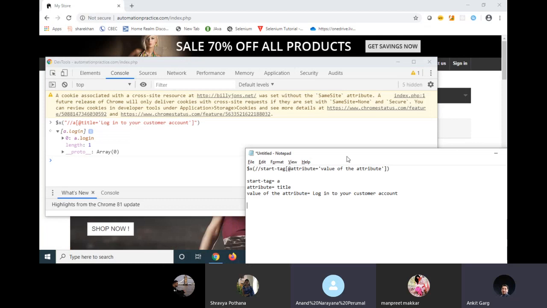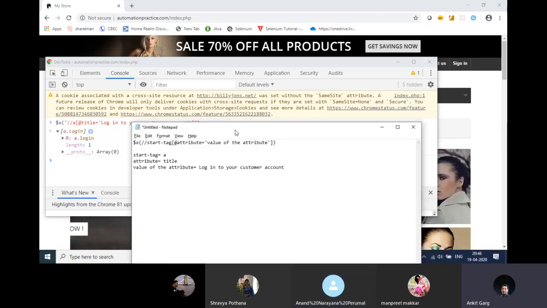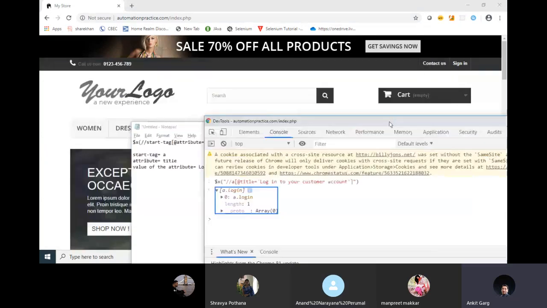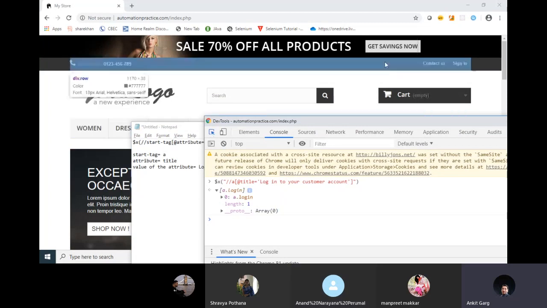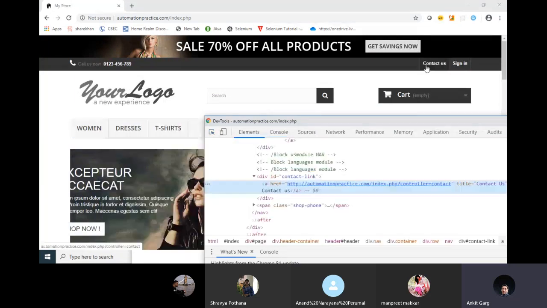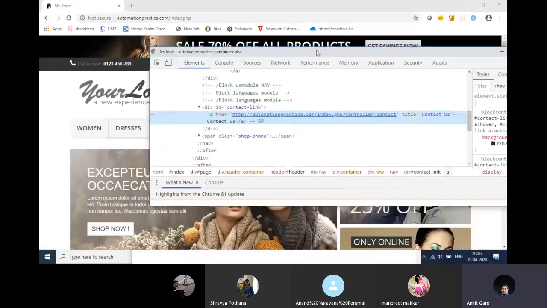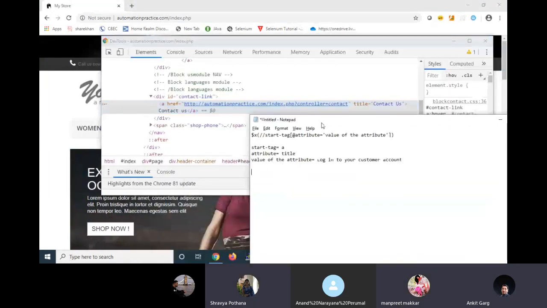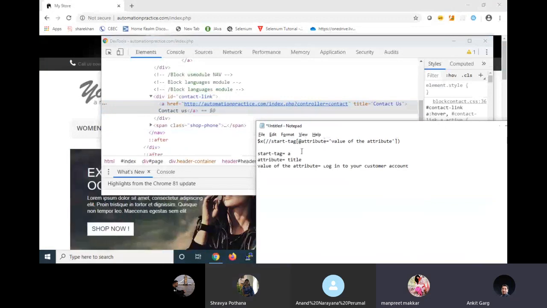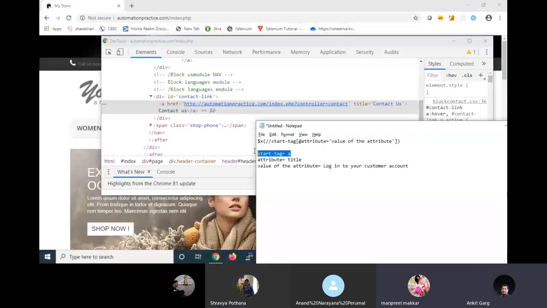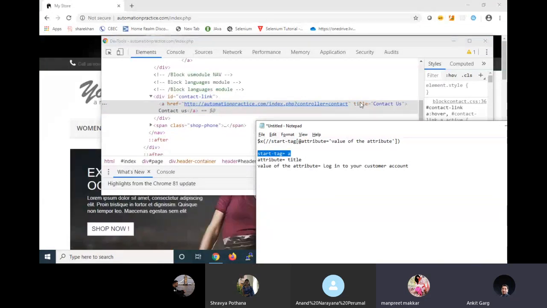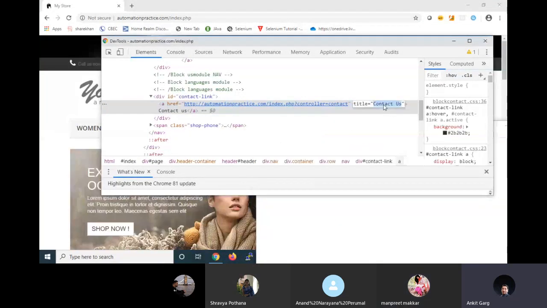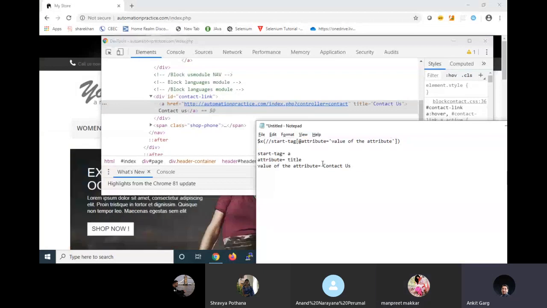Let's take another example. Now you will tell me how to write a syntax for that. Let's say I want to find an element for this contact us instead of sign in. Again, I'll do a click on this icon. I'll go and highlight it. It will show me this value. What is the starting tag in this case? A. Right, A. Starting tag is A. Let's say I want to use same attribute title. What is the value of this attribute? Contact us. The only thing that's going to change is the value of the attribute.